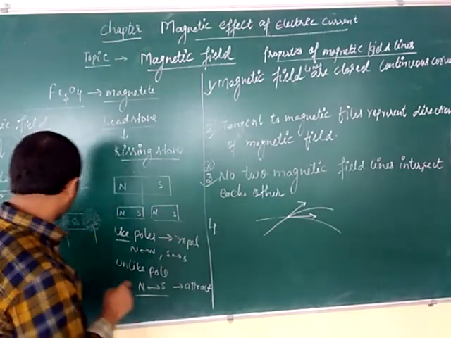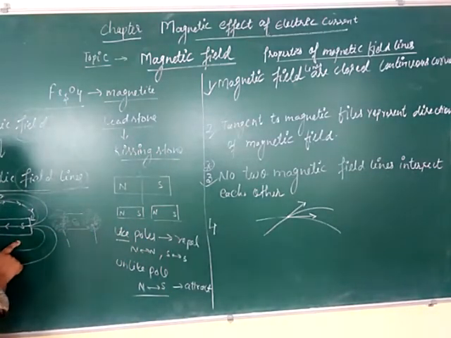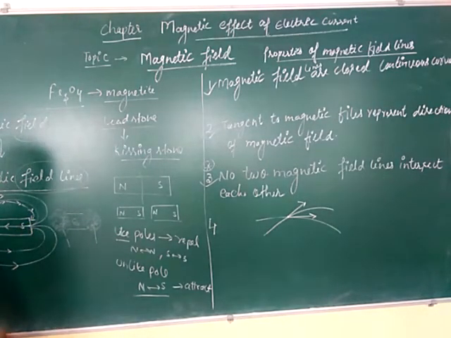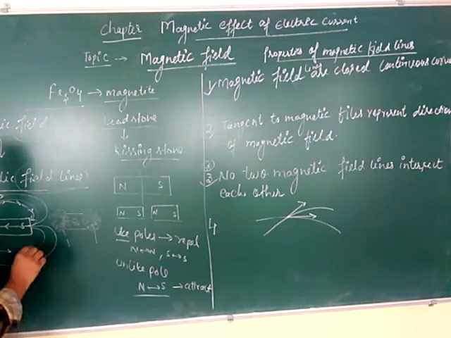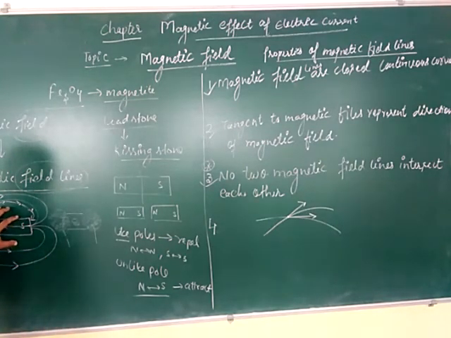And remember this also, while drawing the magnetic field lines, never show intersection. Sometimes children show the intersection, which shows that by yourself you are showing that magnetic field lines intersect each other. That means that is a wrong diagram. So when you are drawing the magnetic field lines around a bar magnet, draw very carefully.